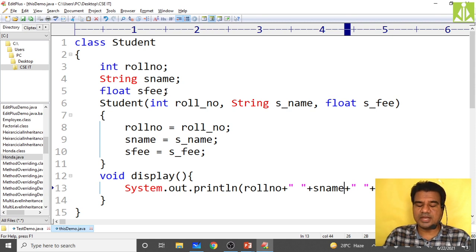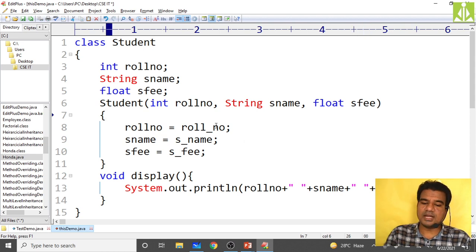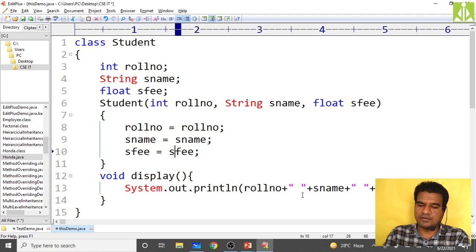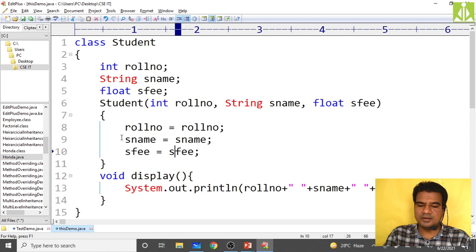But now I will create the ambiguity. I will take the same names both for my parameters as well as my instance variables. So what I have to do, simply remove these underscores, whatever we have in between, remove this underscore, and here also remove the underscore. Now come over here and remove these underscores, because there are no underscores now even when you are displaying. And that's it.